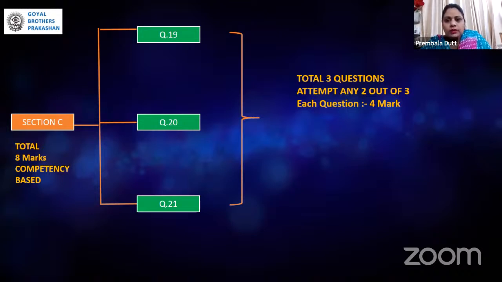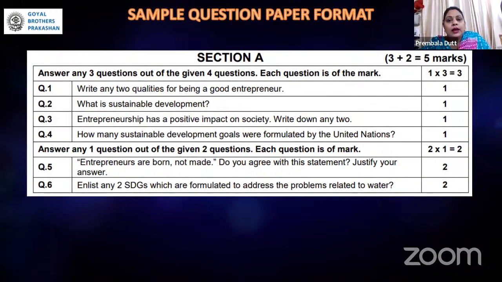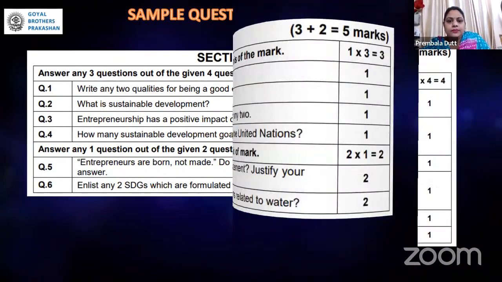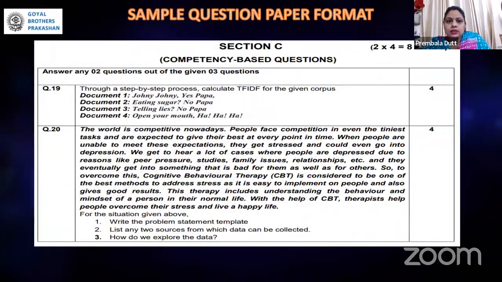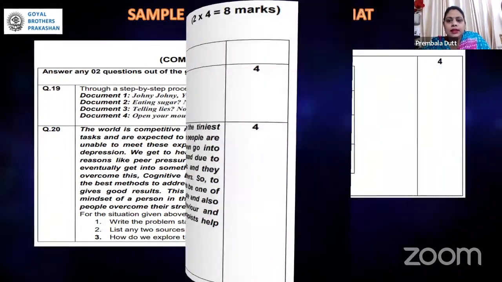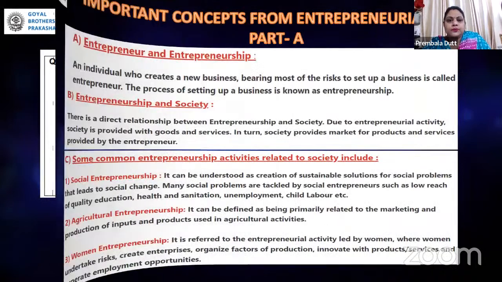This is very scoring. This is very simple also. And if the child is very thorough, or very comfortable with these questions, they can easily score very high. So now I'll just demonstrate the sample paper like this. This is section A, section B, and then we move to section C, which is totally competency based, as I just explained to you.